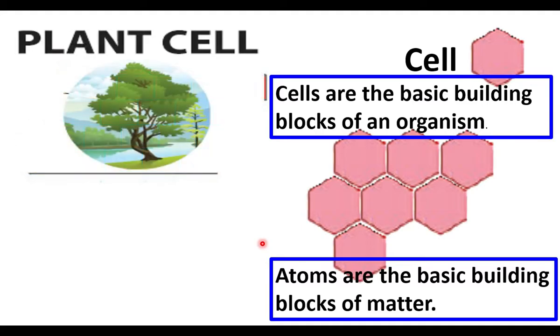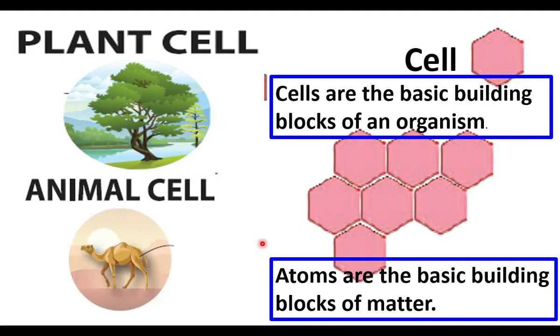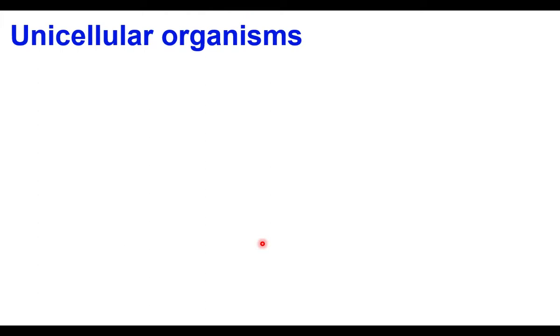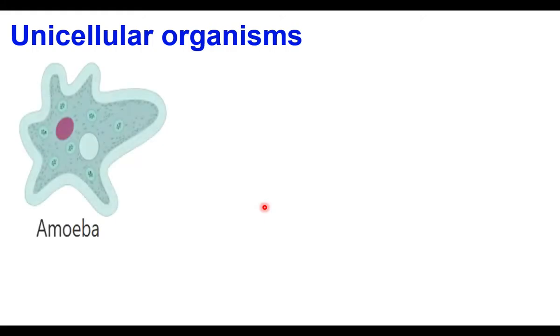Plants are made up of plant cells. Animals are made up of animal cells. There are some differences between plant cells and animal cells. Some organisms are made up of only one cell. These organisms are called unicellular organisms. Uni means single or one. Amoeba is an example of unicellular organism.